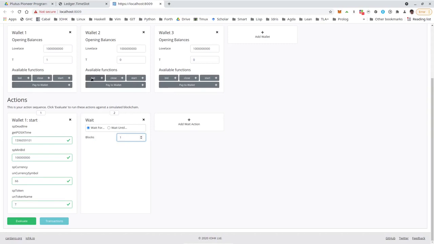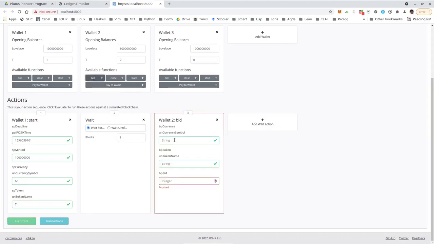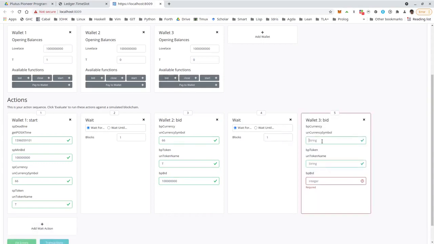Now let Bob make his bid. So this again specifies the NFT, so it's 66T. Now the bid, 100 ADA. We wait for another block. Now Charlie outbids Bob. So again the 66 and the T. And now 200 ADA.